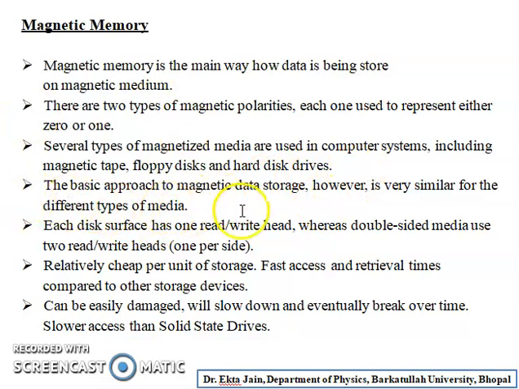The basic approach to magnetic data storage, however, is very similar for the different types of media, and each disk surface has one read and write head, whereas double-sided media use two read and write heads, means one per side. Relatively cheap per unit storage, fast access and retrieval times compared to other storage devices. This is one of the most important advantages of magnetic memory.